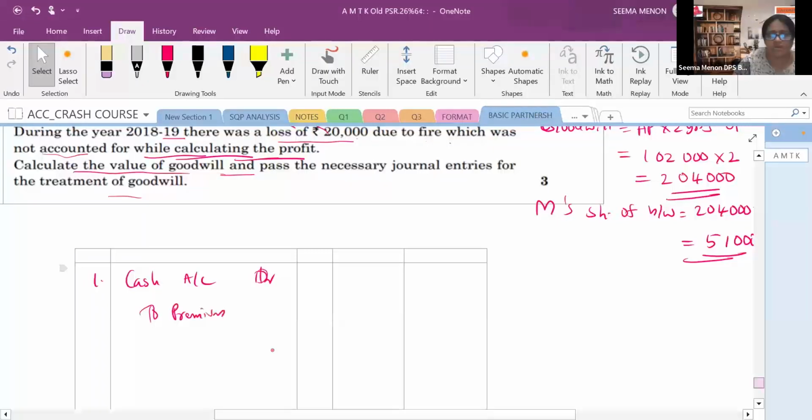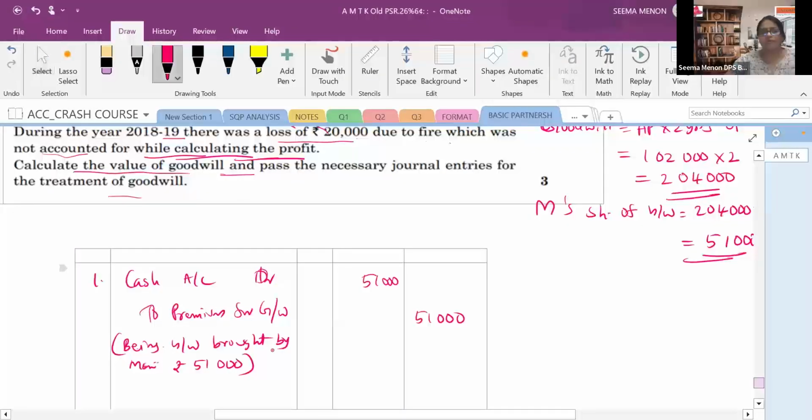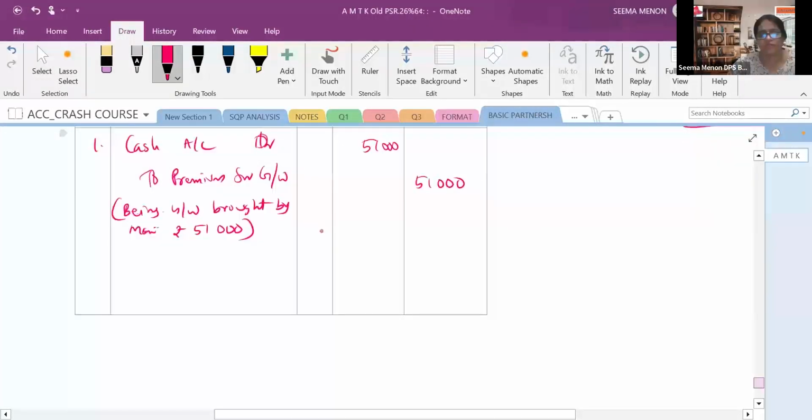Always this is the journal entry. You should know that premium for goodwill. How much he has to bring? 51,000. Being goodwill brought by Manik in the form of cash, rupees 51,000. Or by cash we can write. The amount we know, so you can write the amount also, right, children?